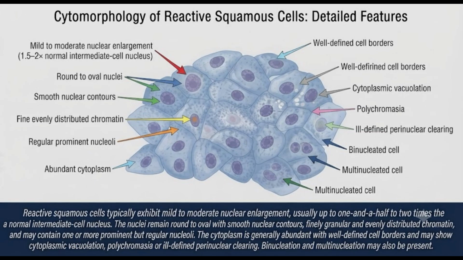Reactive squamous cells typically exhibit mild to moderate nuclear enlargement, usually up to 1.5 to 2 times the size of a normal intermediate cell nucleus. The nuclei remain round to oval with smooth nuclear contours, finely granular and evenly distributed chromatin, and may contain one or more prominent but regular nucleoli. The cytoplasm is generally abundant with well-defined cell borders and may show cytoplasmic vacuolation, polychromasia, or ill-defined perinuclear clearing. Binucleation and multinucleation may also be present.